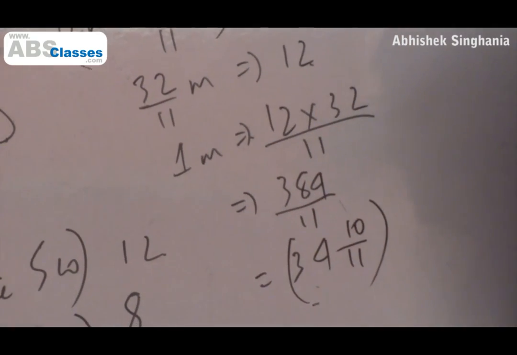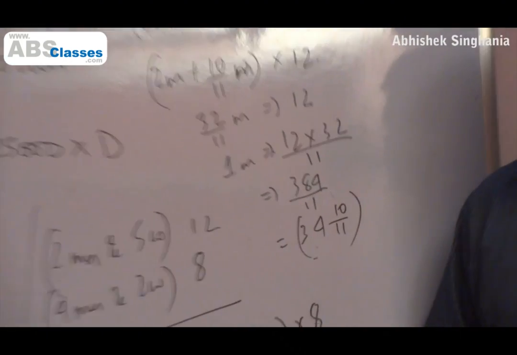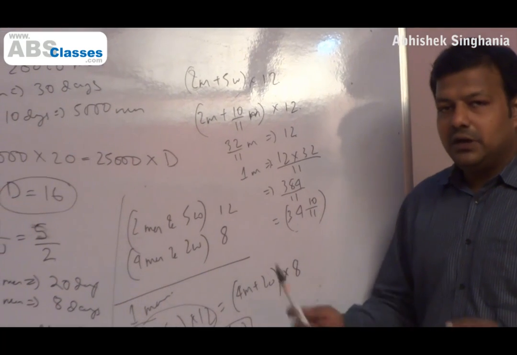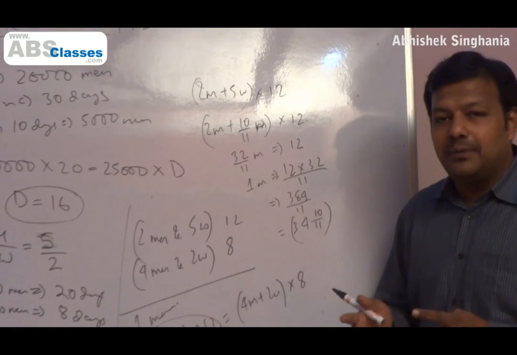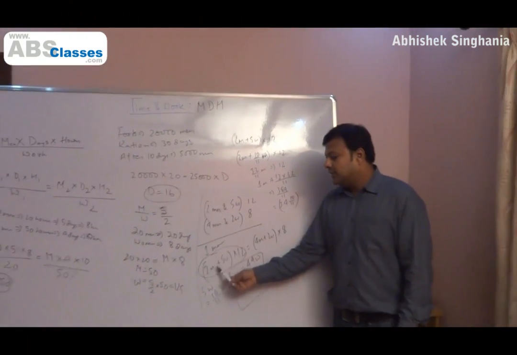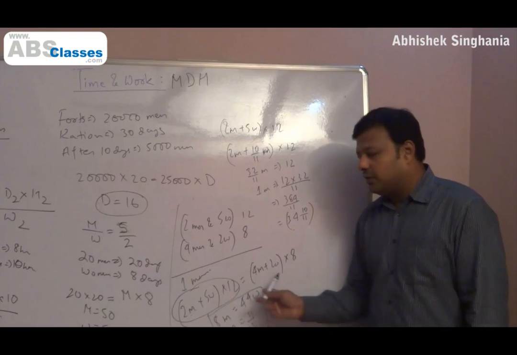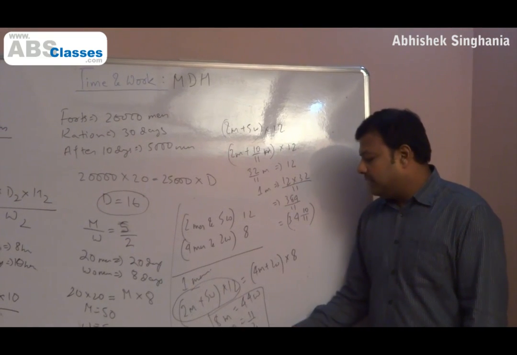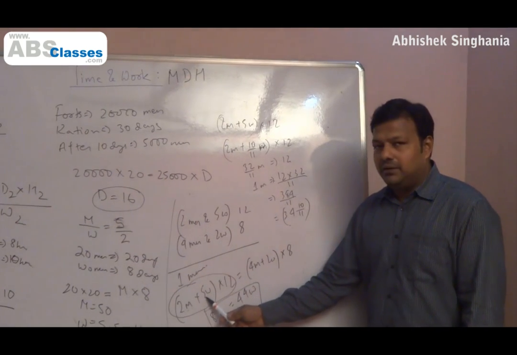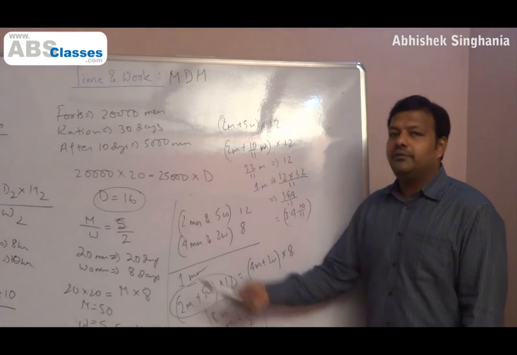So basically what you have to understand from this example is the approach that we took. Though there were 2 classes of workers, we did not change our approach, except we understood that the 2 classes of workers have to be clubbed together. Then the question can only be answered if I can find the ratio of their efficiency, which is what I tried to do from here. I found that the ratio of efficiency of men to women is 11 by 2. Then I replaced women with men in one of the equations, and from there I found my answer.